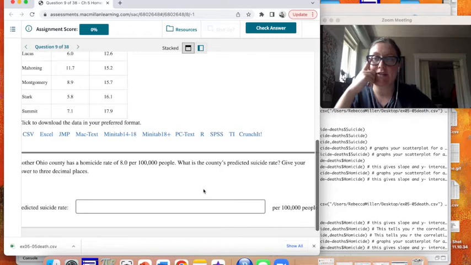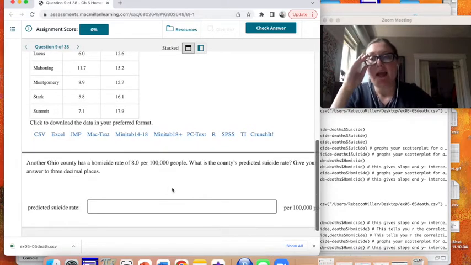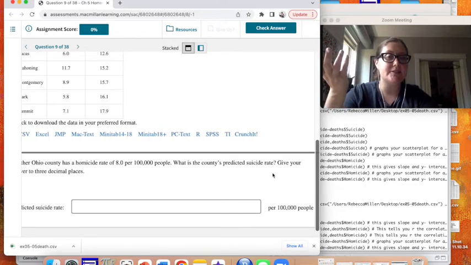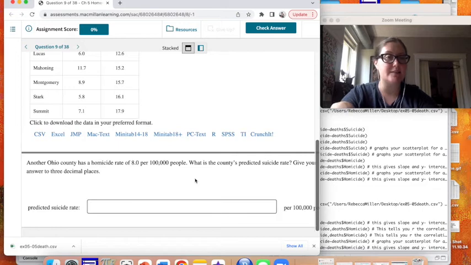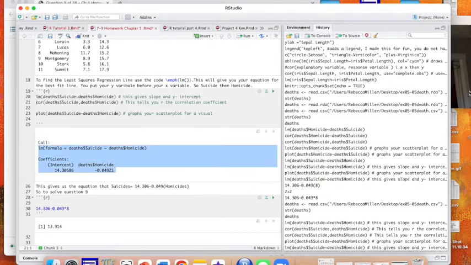Awesome. Next question. Another Ohio county, not in this data, has a homicide rate of 8 per 100,000 people, and we want to predict their suicide rate. We're going to give our answer to 3 decimal places. This output tells us that we've got our intercept of 14.306 and our slope of negative 0.049.